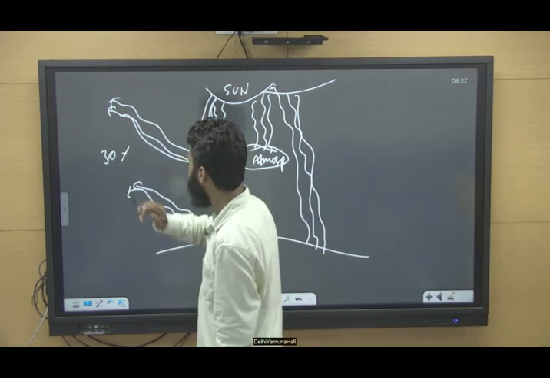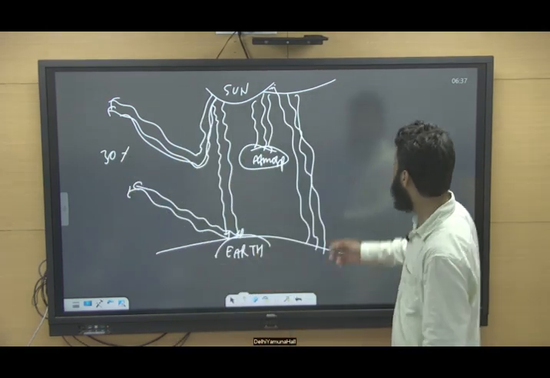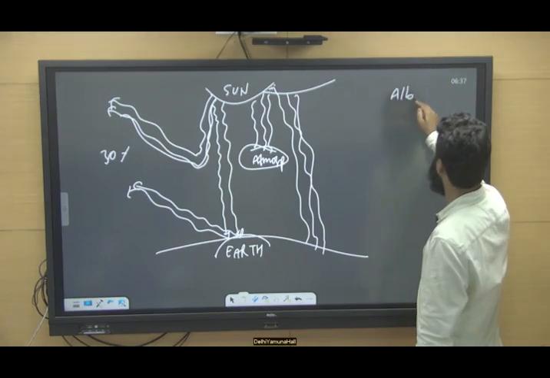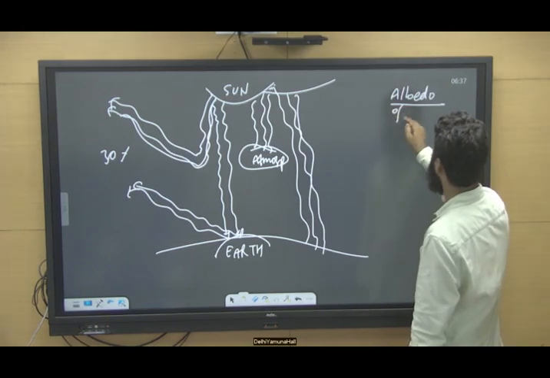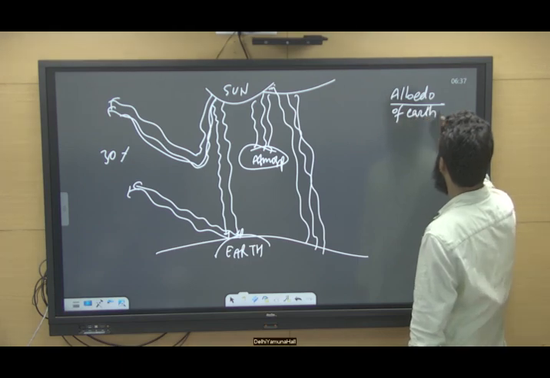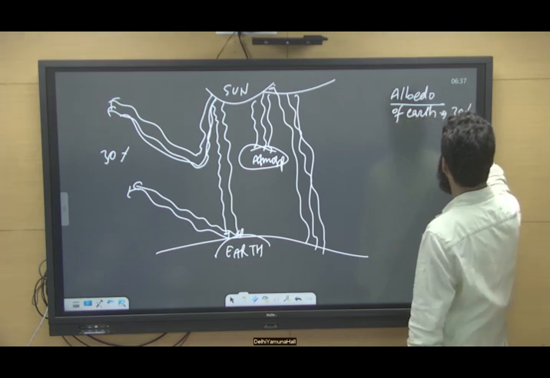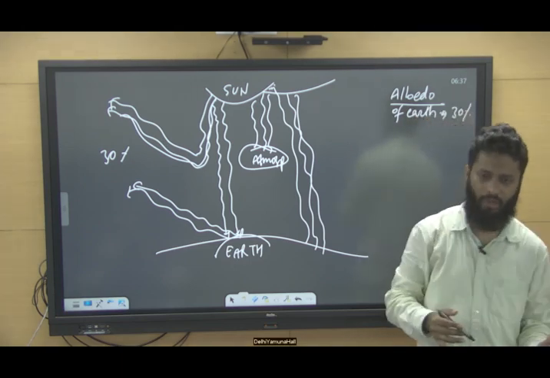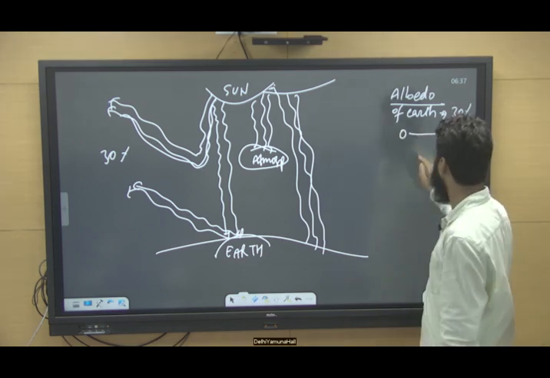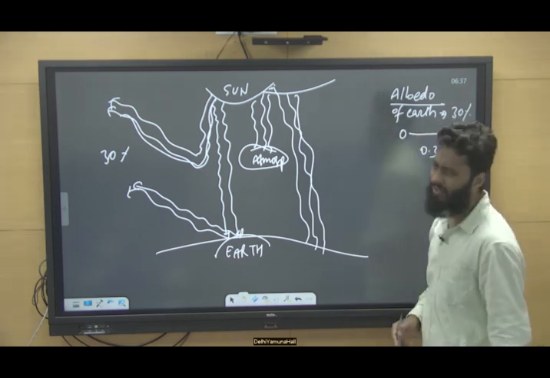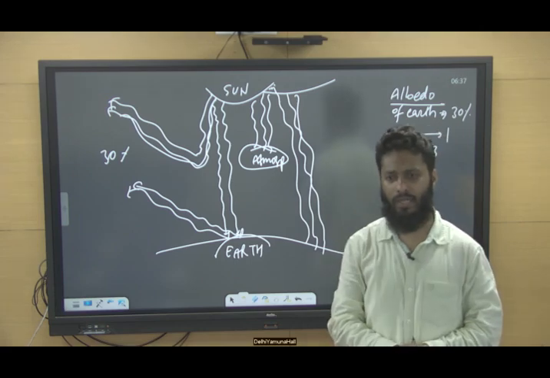We can call this the albedo or reflection coefficient of earth. Since albedo is a coefficient, its value ranges between 0 and 1, and roughly 0.3 is considered the albedo of earth.